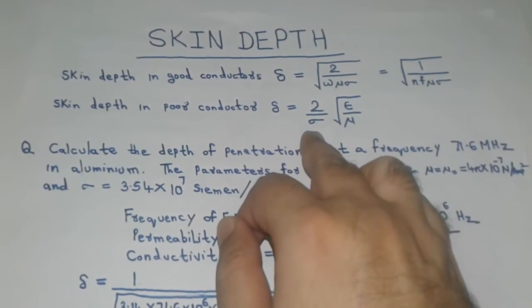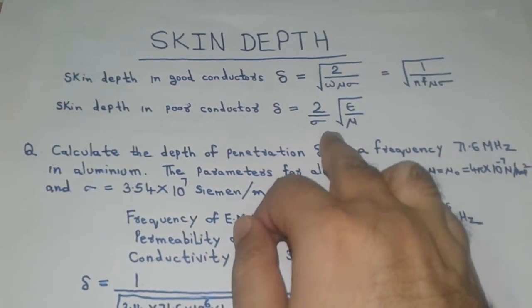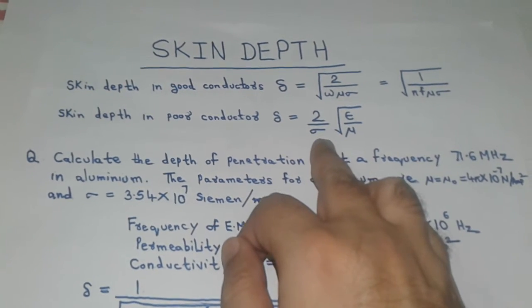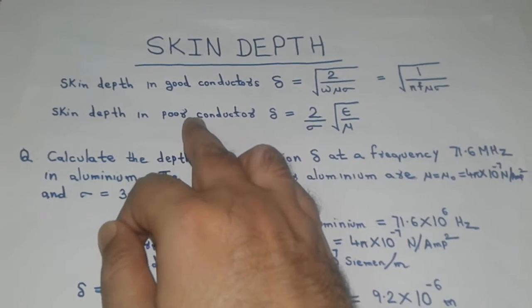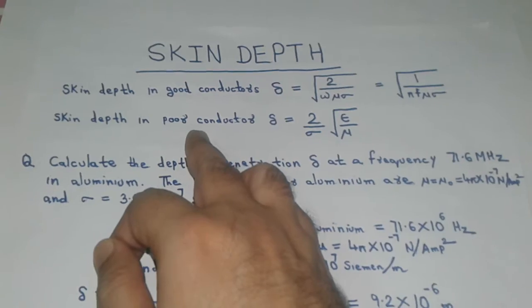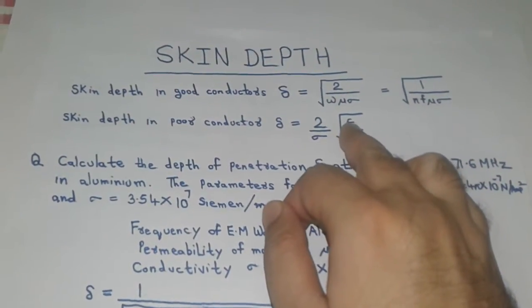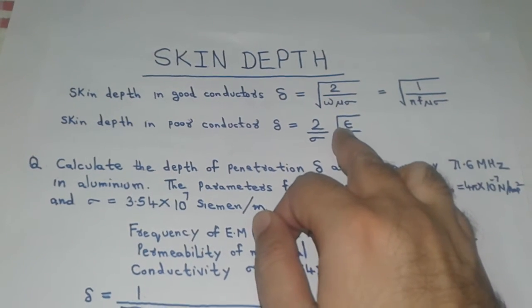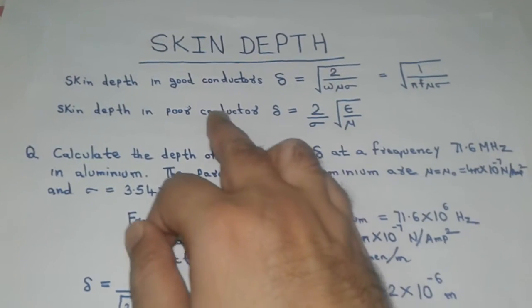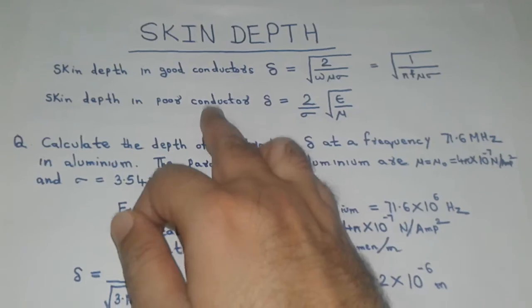As the conductivity and magnetic permeability of a poor conductor increase, the associated skin depth of the poor conductor decreases. Similarly, if we select a poor conductor with high permittivity, then its associated skin depth will be high.